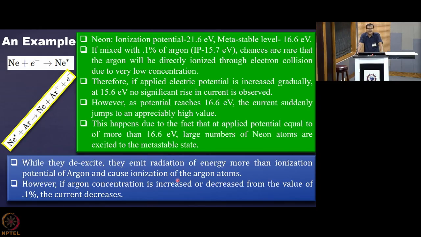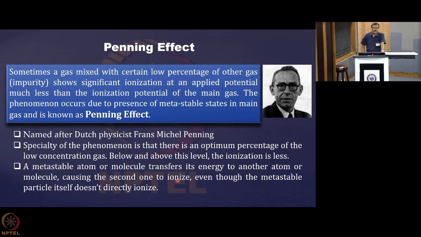So although the main gas is neon, this argon ionization gives you the significant ionization which you observe when you increase the potential. That is the Penning effect.